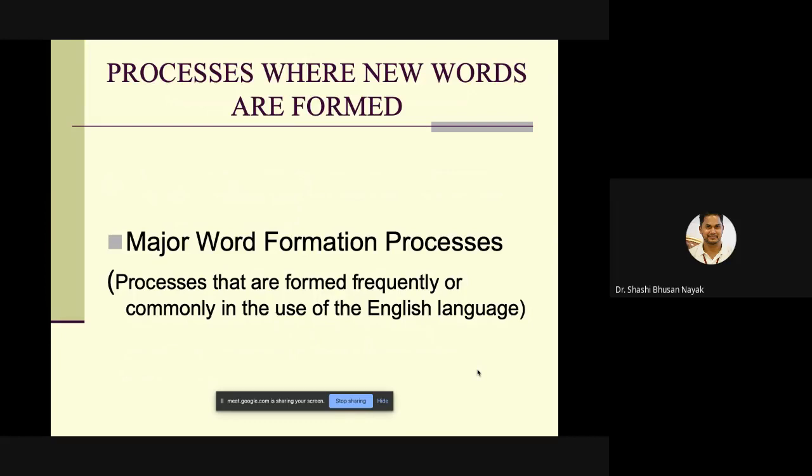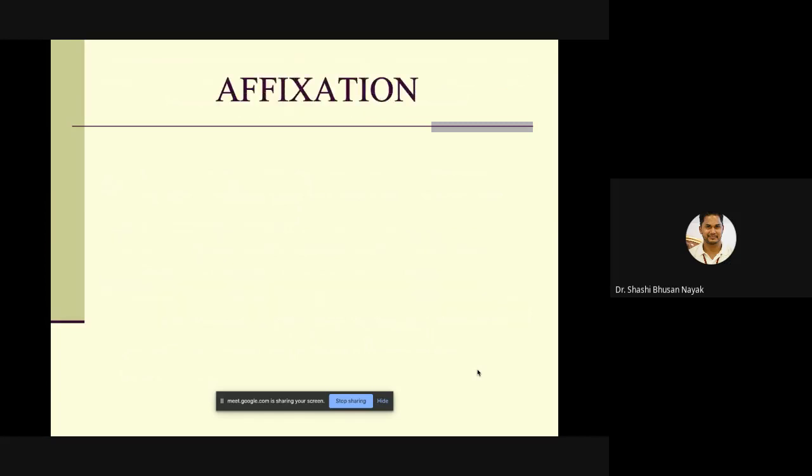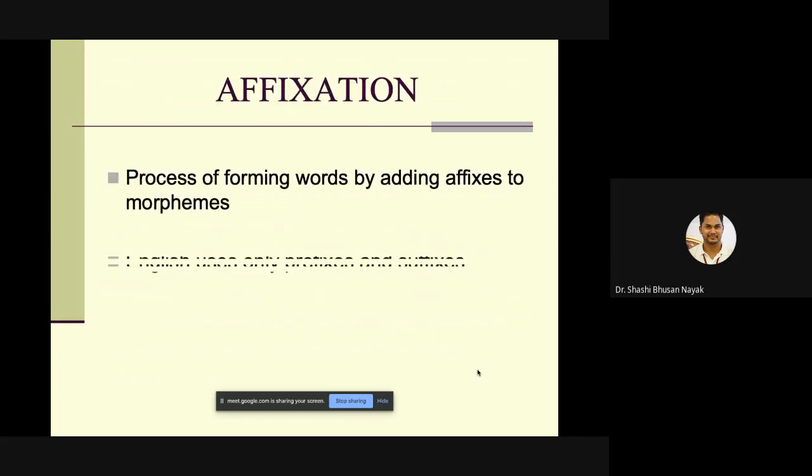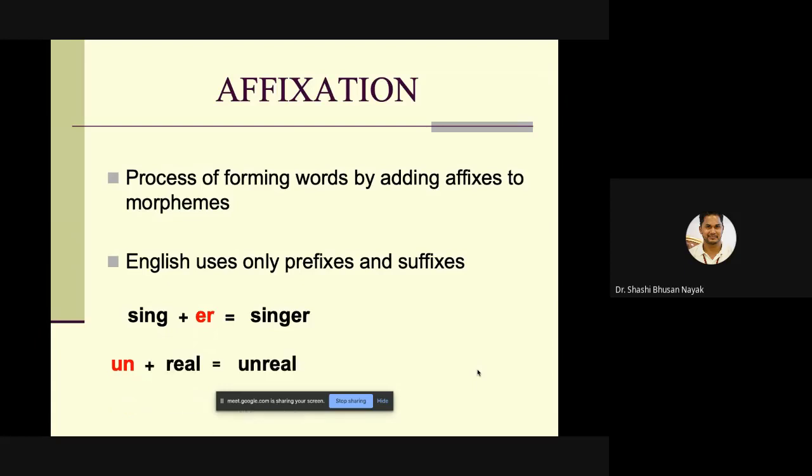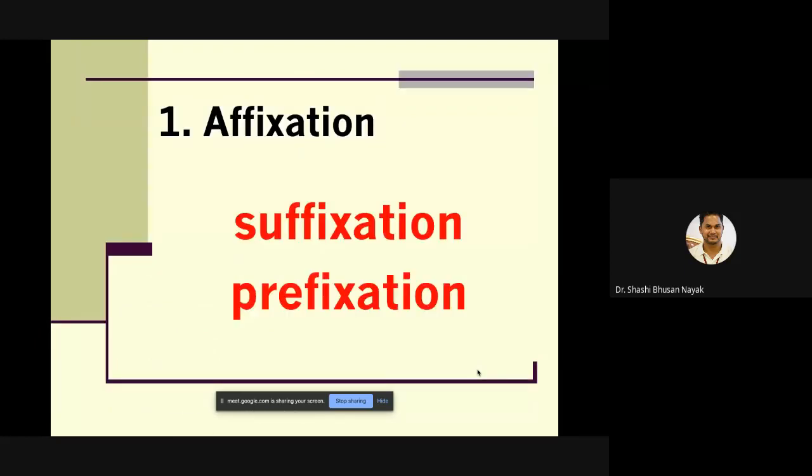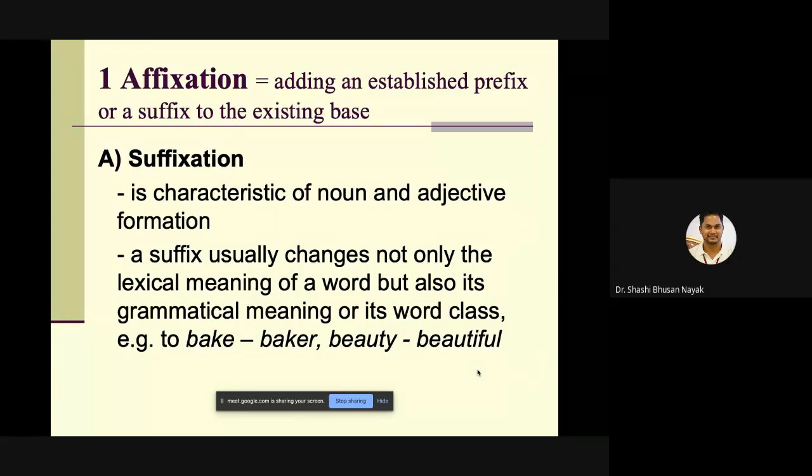Major word formation processes, like processes that are formed frequently or commonly in the use of the English language. I've already told you affixation, affixes, prefix or suffixes. Example, singer. Unreal, again affixes, suffix or prefix. Adding an established prefix or suffix to the existing base, that is the technical definition of affixation.